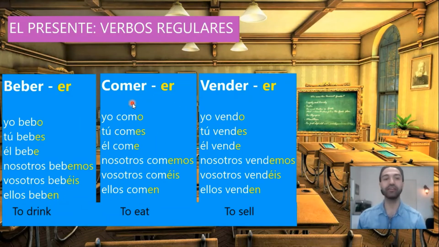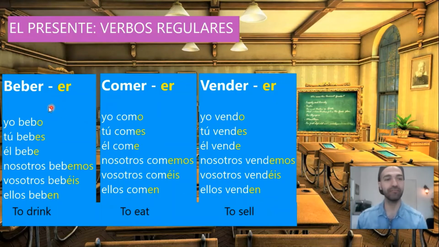Comer, to eat, ends in -er, so it will have the same endings. Yo como, tú comes, él come, nosotros comemos, vosotros coméis, ellos comen. Vender, to sell, ends in -er, so it will have the same endings. Yo vendo, tú vendes, él vende, nosotros vendemos, vosotros vendéis, ellos venden.